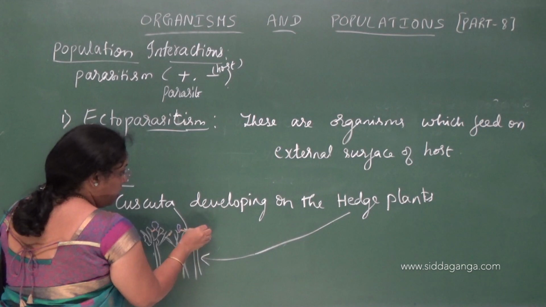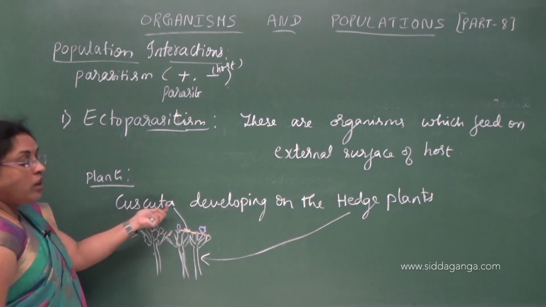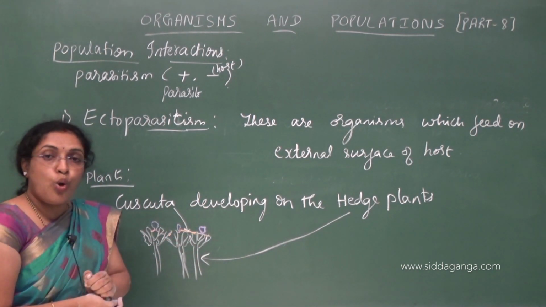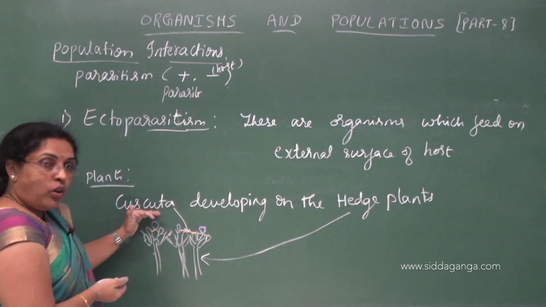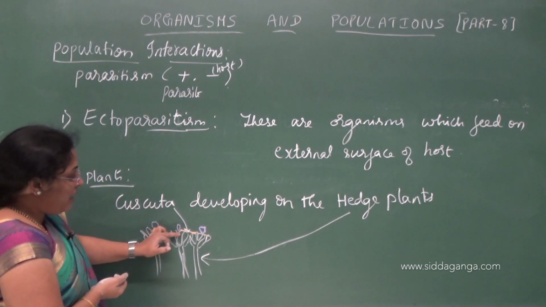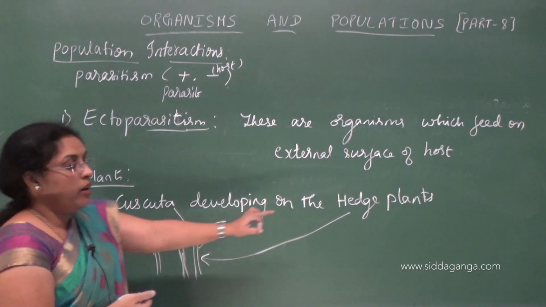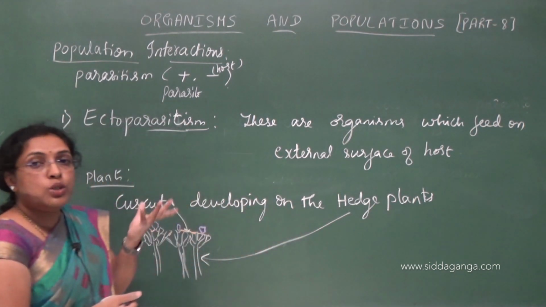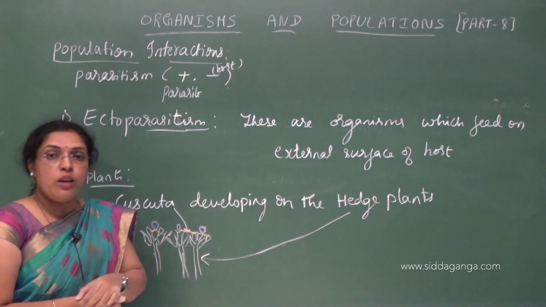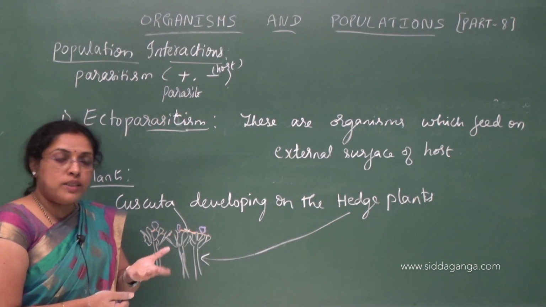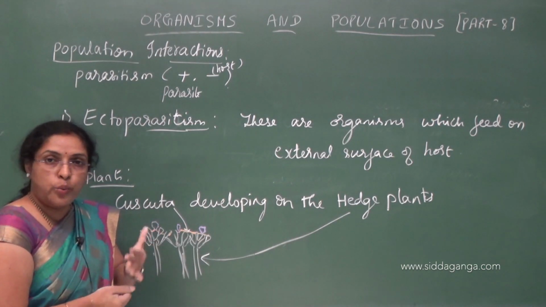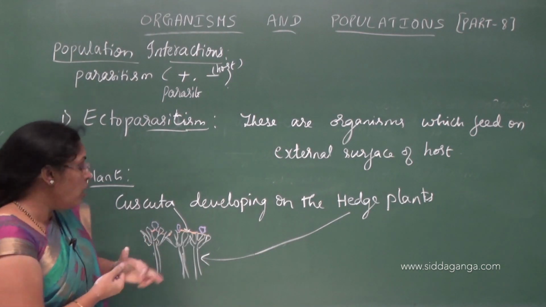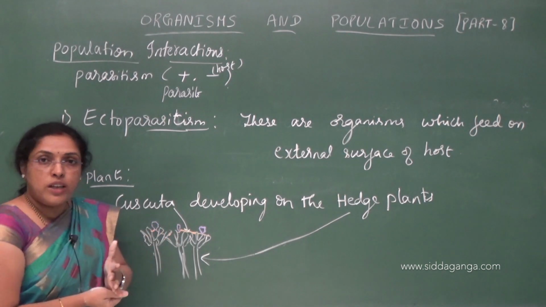So in this evolution, the Cuscuta will lose chlorophyll and even leaves. Why? Because this Cuscuta is directly taking nutrition from the host plants. So there is no need of leaves. In the leaves chlorophyll is present, so day by day the chlorophyll pigment is lost, and one day the leaves are also lost because of no function.